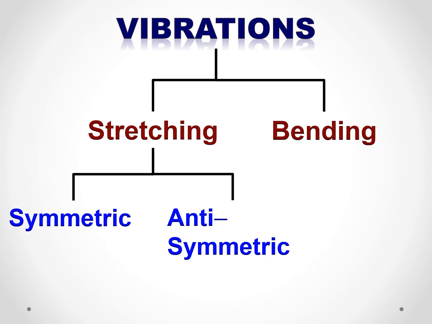So these are the types of vibrations: symmetric stretching, anti-symmetric stretching, and bending. In the following slides, I will show you some animations where you can actually see how these vibrations take place.